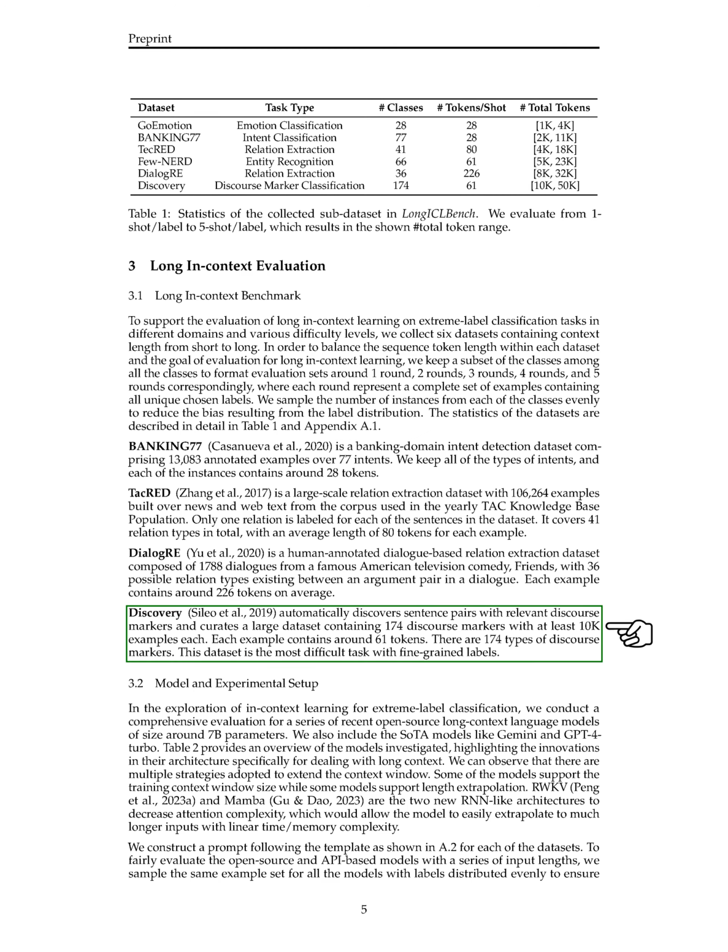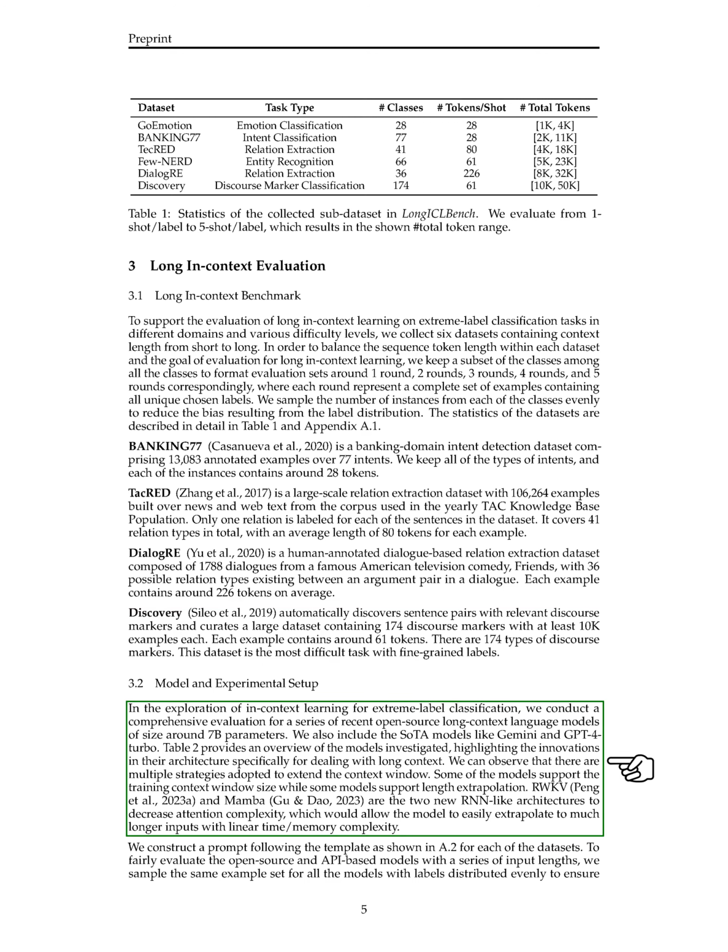Section: Model and Experimental Setup. In this section, we explored in-context learning for extreme label classification. We evaluated various open-source long-context language models with around 7 billion parameters, including state-of-the-art models like Gemini and GPT-4 Turbo. Our analysis, as shown in the Models Overview table, highlighted different strategies used by these models to handle long contexts. Some models extend the training context window size, while others support length extrapolation. 2 new RNN-like architectures, RWKV and Mamba, were introduced to reduce attention complexity, enabling the models to handle longer inputs